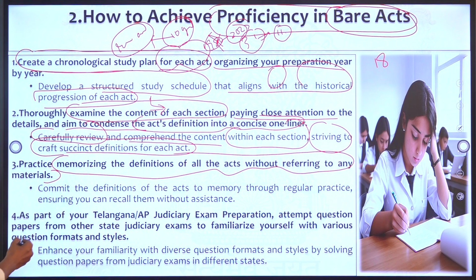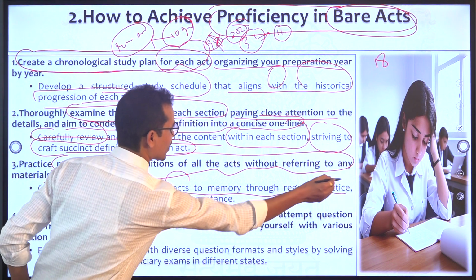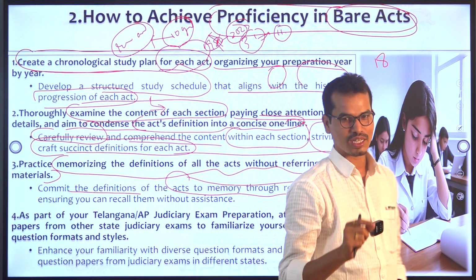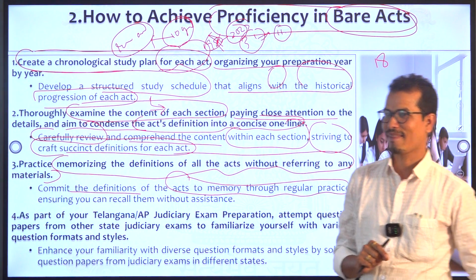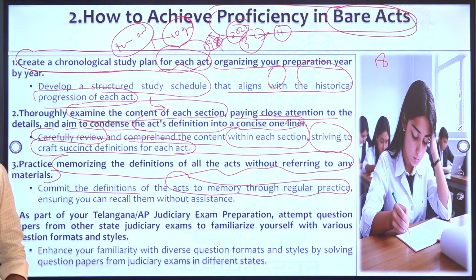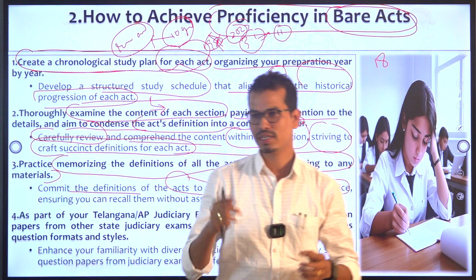Next, in this case, look for this one. Commit the definitions of the acts to memory through regular practice, right? And I told you yesterday also about the definition of immovable property. If you want to write it in your own way, there are many things, it will be big.